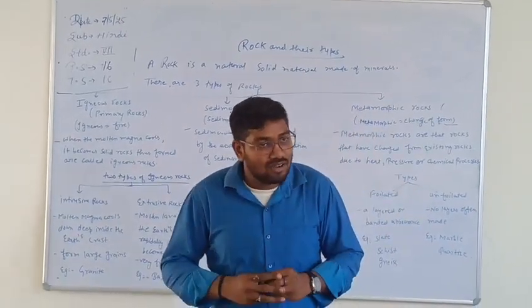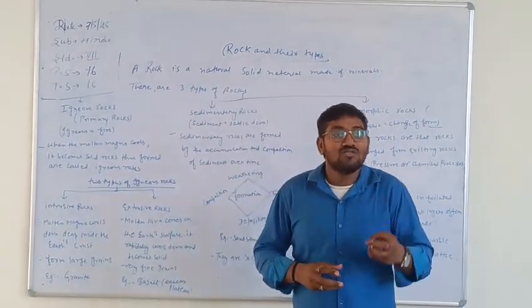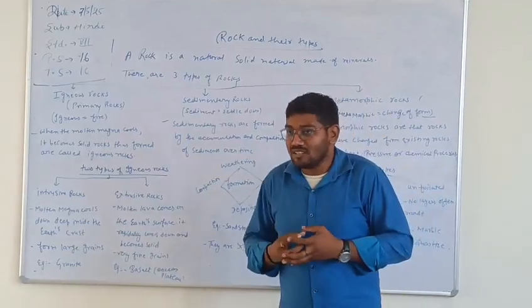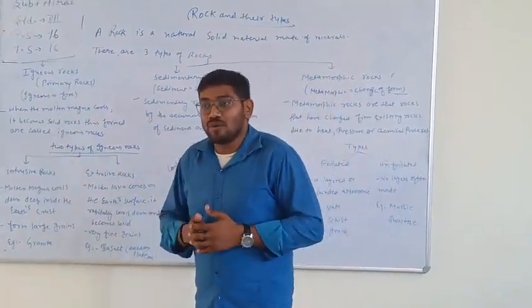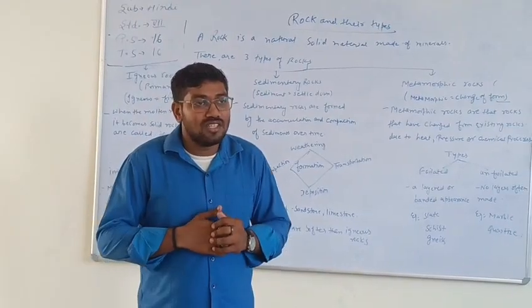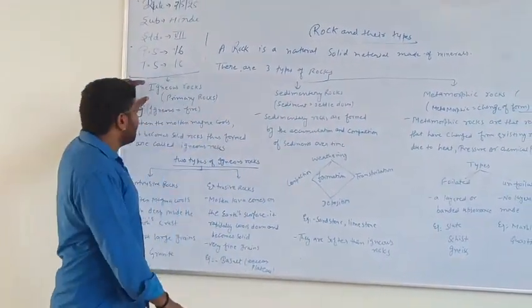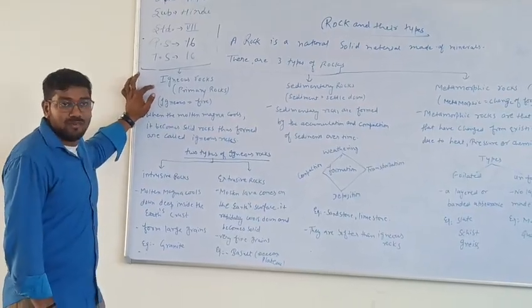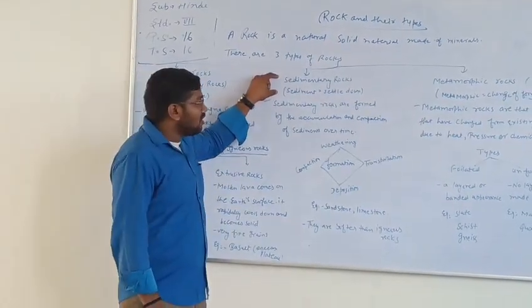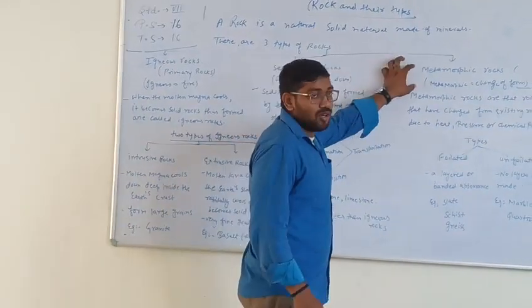You all have seen the rocks. The rock is a natural substance which is made up of a material. There are many types of rocks. So, for the study, we divide the rocks into three parts. The first one is called the igneous rocks, also known as the primary rocks. The second one is the sedimentary rocks, and the third one is the metamorphic rocks.